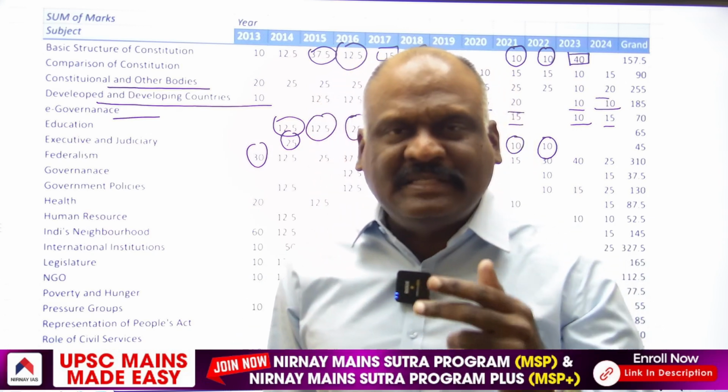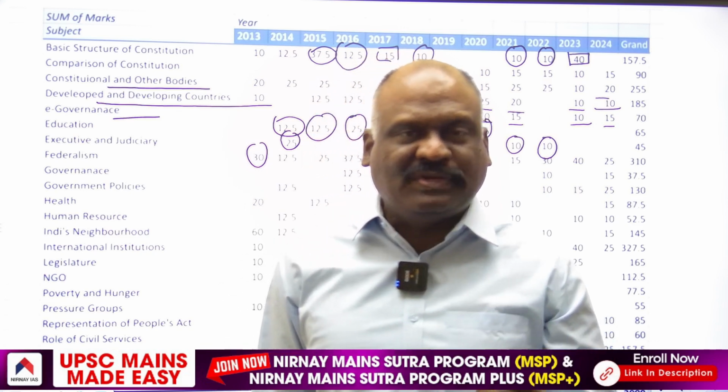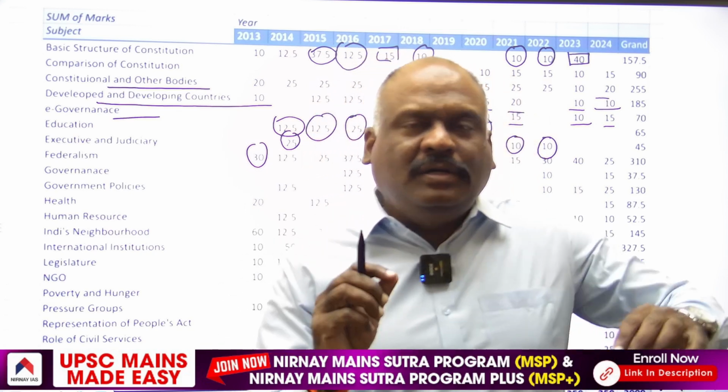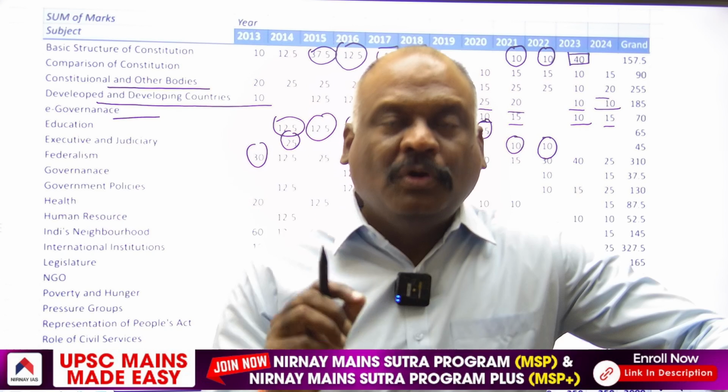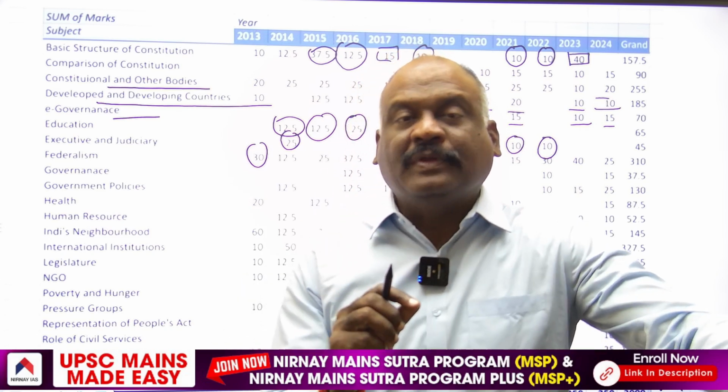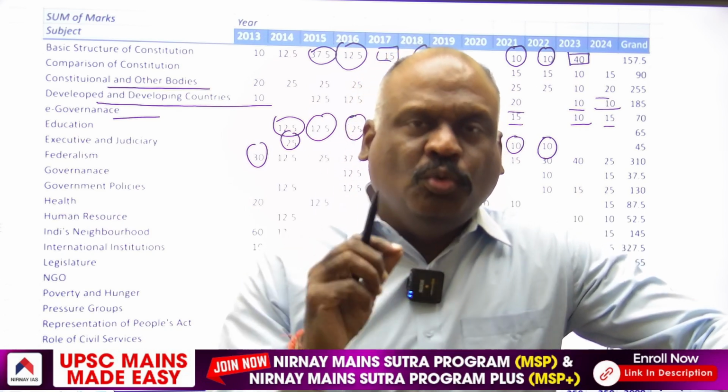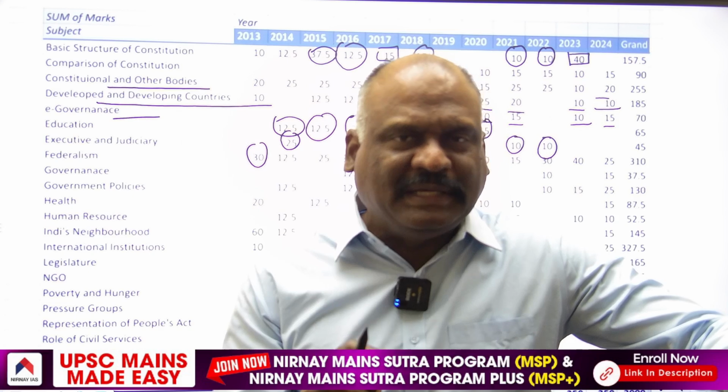For instance, if the examiner were to ask the question, in order to achieve the objective of cooperative federalism, according to you, what measures ought to be taken?